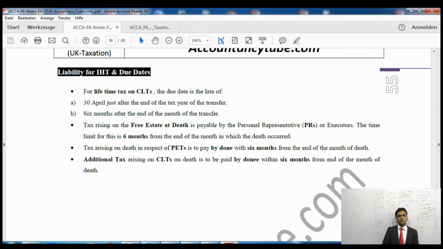Because if I transfer it to my son, knowing that my son will eventually transfer to his son, then it's better to transfer directly to the grandson so that I will save some tax, because otherwise I will have to pay tax and my son will have to pay tax as well when he transfers to his son. So that's why if I skip a generation, I will save some tax.